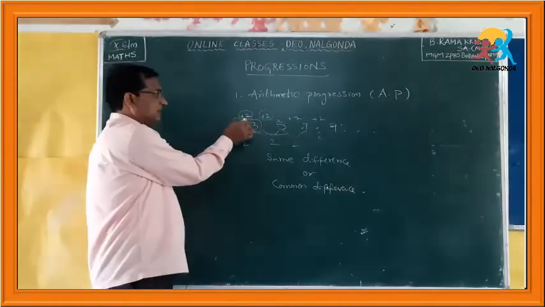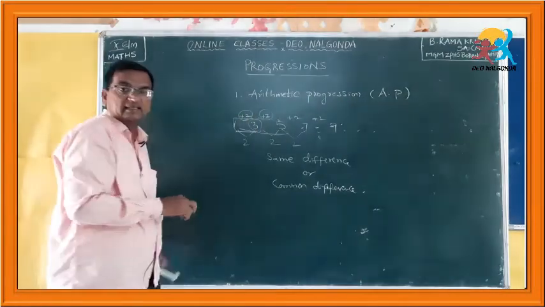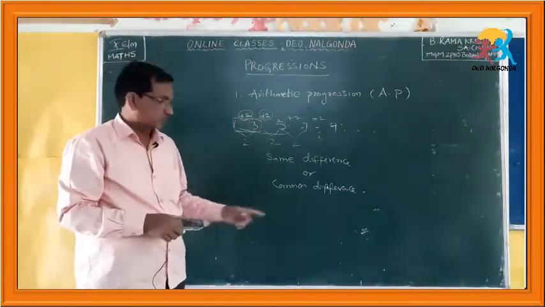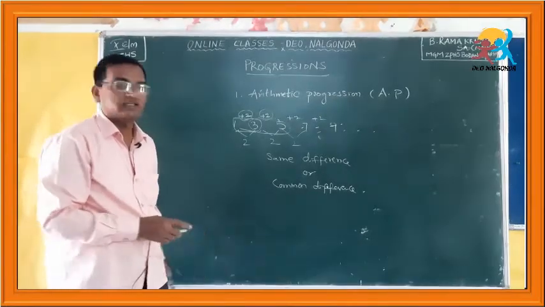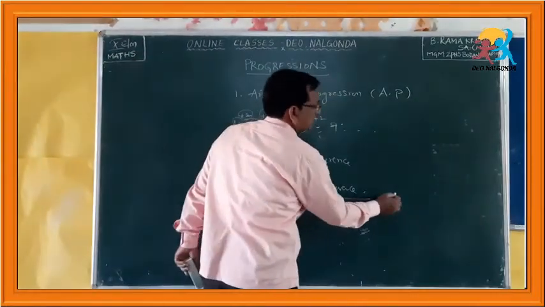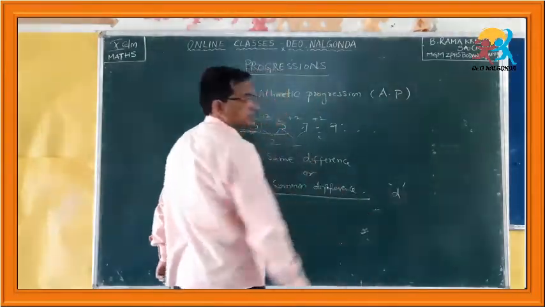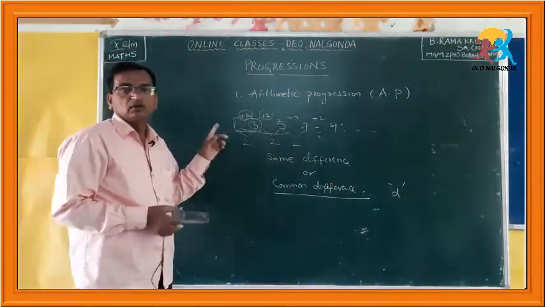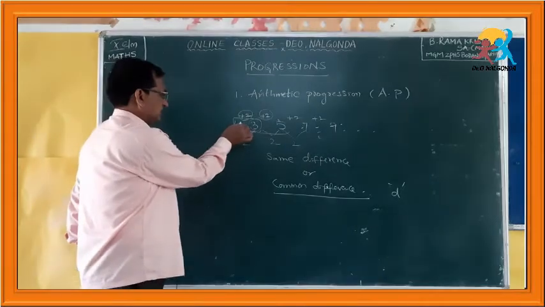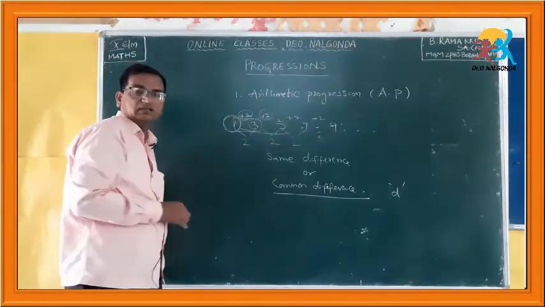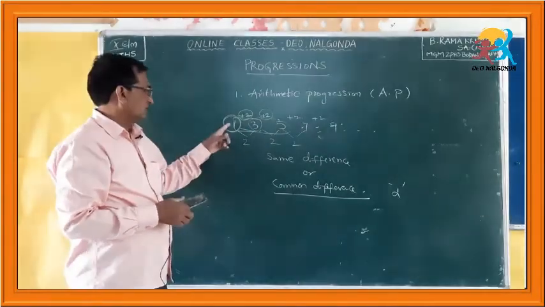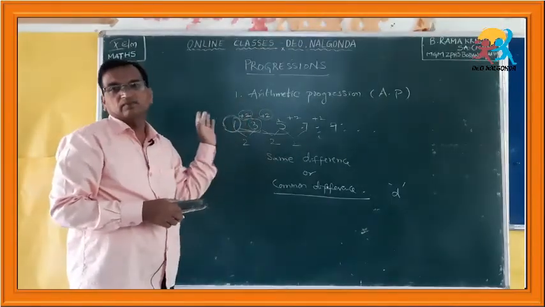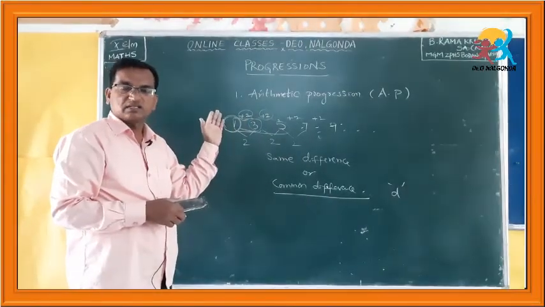The fixed value which we are adding to get the next number is called the common difference, and it is denoted with D. But the first number is independent of the sequence.